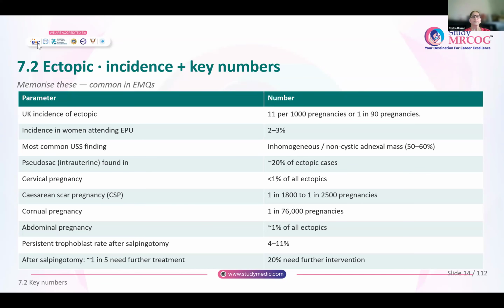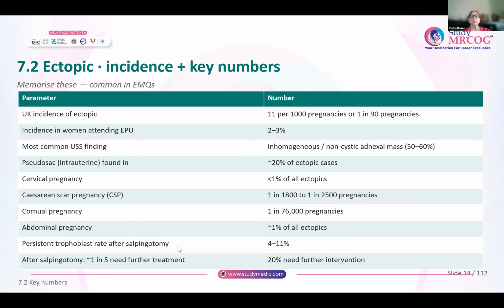Cervical pregnancy is less than 1% of all ectopics, thankfully, because we know that it is something which is very catastrophic if you have it. Then a cesarean scar pregnancy is still more rare. It is about 1 in 1,800 to 1 in 2,500 pregnancies. Cornual pregnancy, 1 in 76,000 pregnancies. Abdominal pregnancy, again very rare, about 1% of all ectopics.